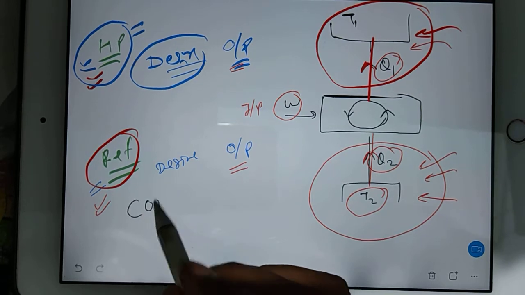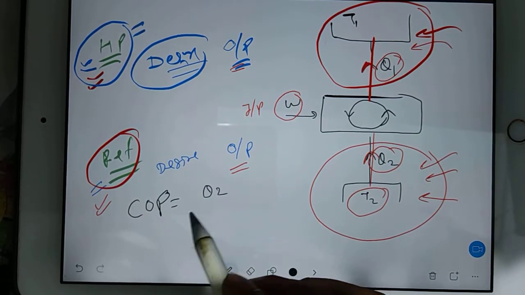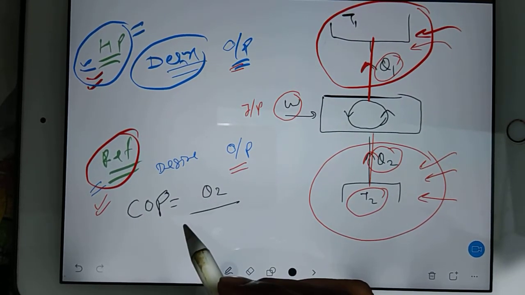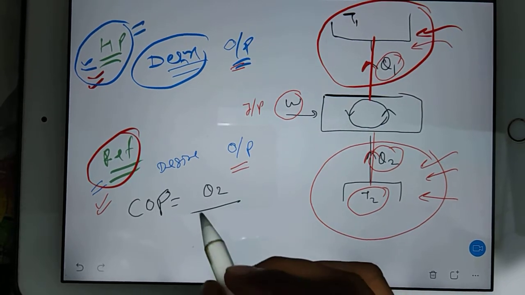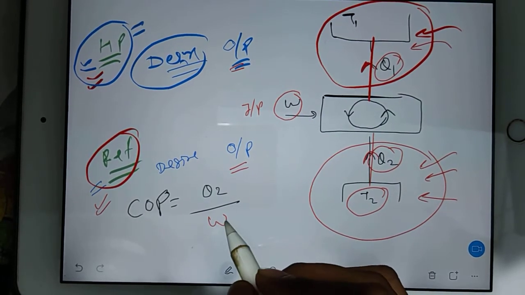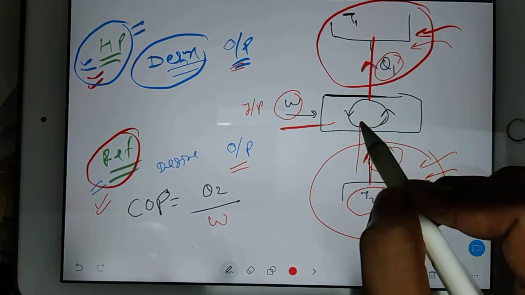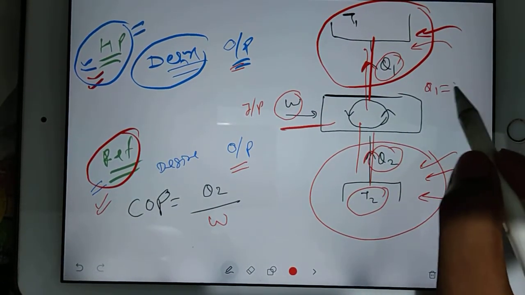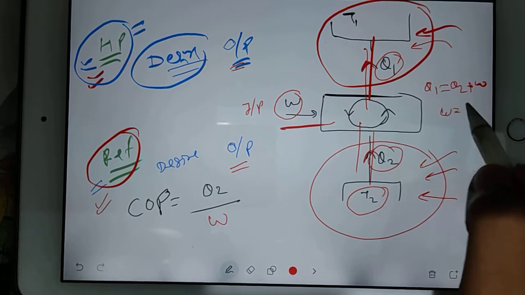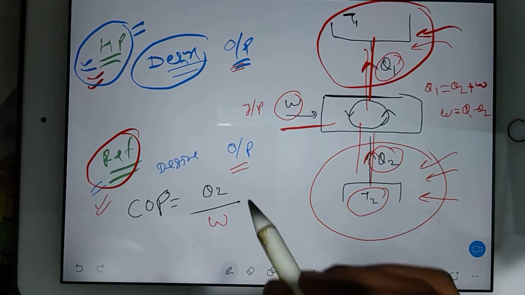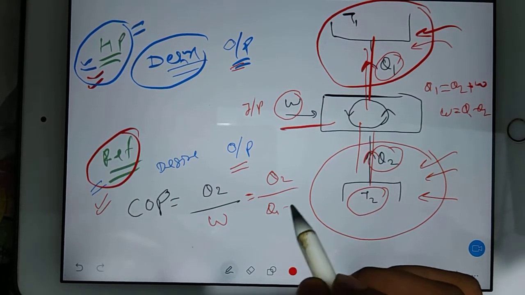So your coefficient of performance is nothing but Q2 divided by work done. And again you can check, you are finally getting the same equation. W in, Q2 in, Q1 out. So Q1 is nothing but Q2 plus W. So W is nothing but Q1 minus Q2. So Q2 divided by Q1 minus Q2.